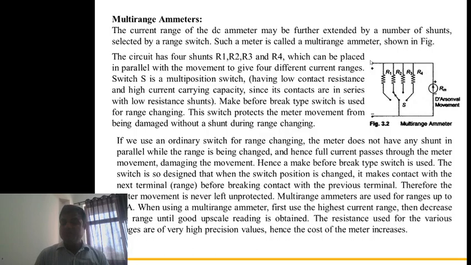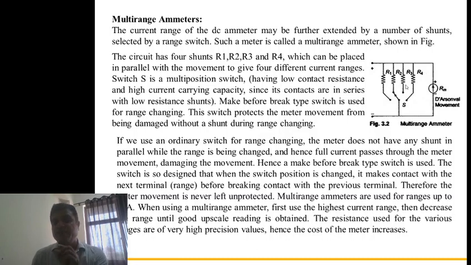Actually, during the range change, when we remove the switch from one contact and connect it to another contact, during the movement from one resistance to another, for a brief period, this circuit is open circuit. At that instant the current in the circuit flows to the D'Arsonval movement, because this part R1, R2, R3, R4 is open circuit for a brief period.